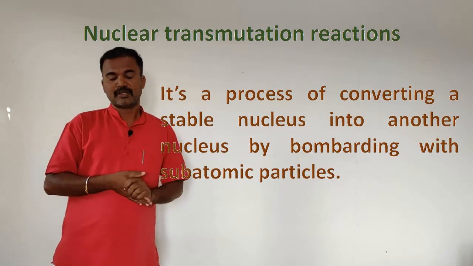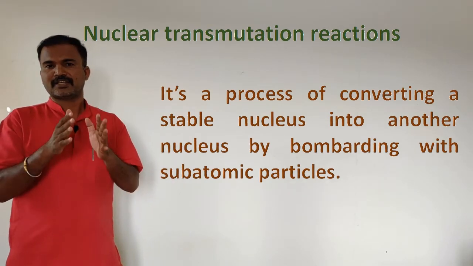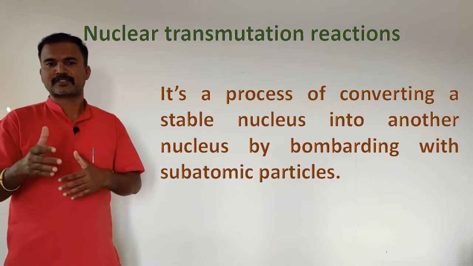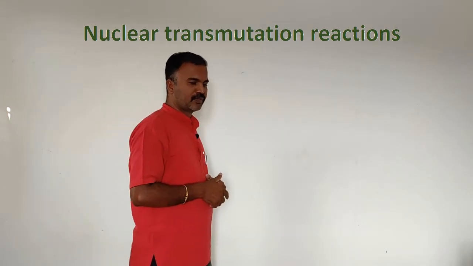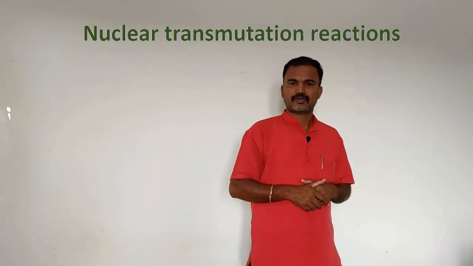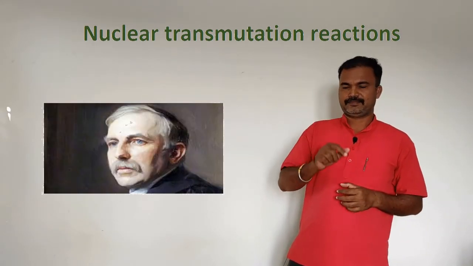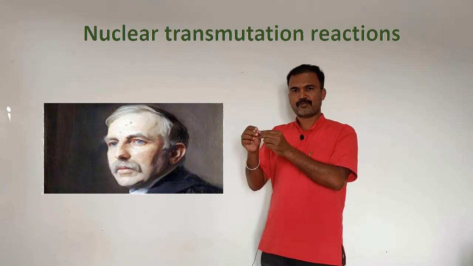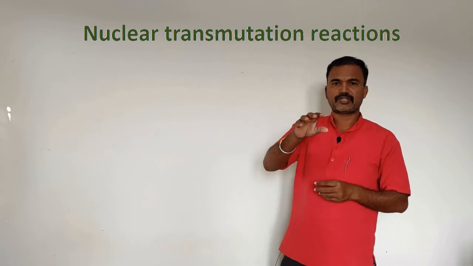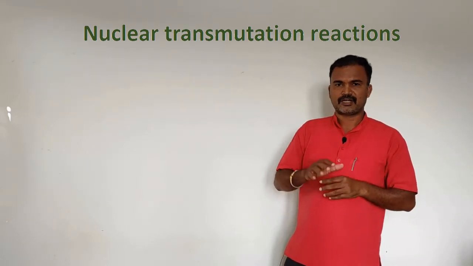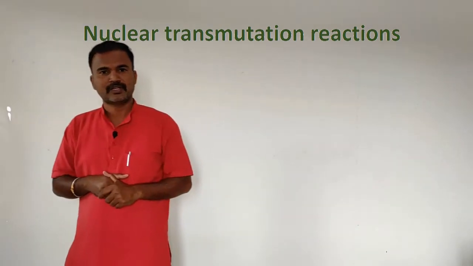To be particular, we can call it an induced nuclear transmutation reaction because the reaction proceeds in the presence of a subatomic particle. The first successful nuclear transmutation reaction was carried out by Rutherford in the year 1919. He showed that the alpha particles emitted from radium could react with the nitrogen nucleus and form an oxygen nucleus. A proton is produced during the reaction.